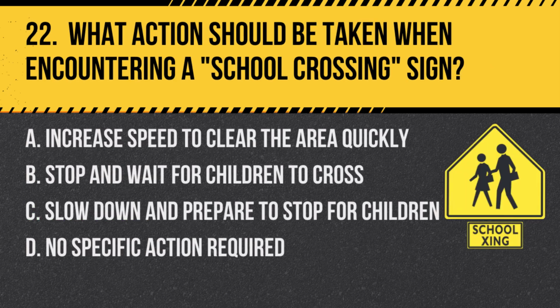Question 22. What action should be taken when encountering a school crossing sign? A. Increase speed to clear the area quickly. B. Stop and wait for children to cross. C. Slow down and prepare to stop for children. D. No specific action required.